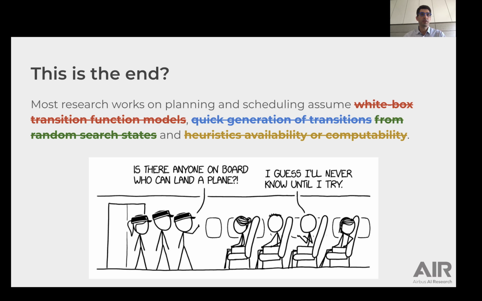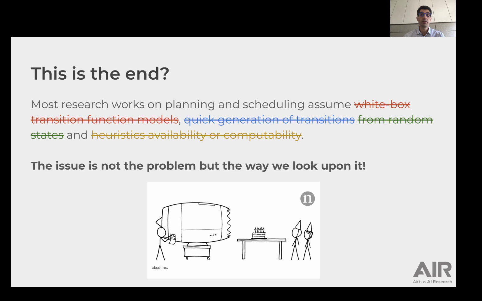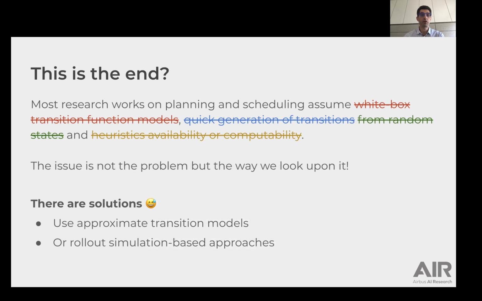So at this point, the situation seems a bit desperate since most research works on planning and scheduling make assumptions that are wrong in all the presented examples: existence of a white box transition function model, quick generation of transitions from random search states, availability or computability of heuristics. However, the real problems are what they are. The issue is often the way we look upon them. Fortunately, or perhaps pragmatically, since in industrial environments problems must find solutions, some well-known techniques or tricks can come to the rescue. For instance, we can use approximate transition models or rollout simulation-based approaches. Let me give you some examples.